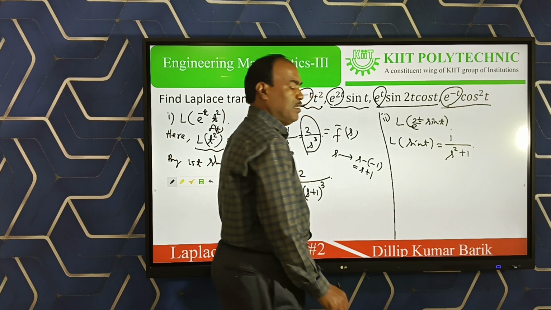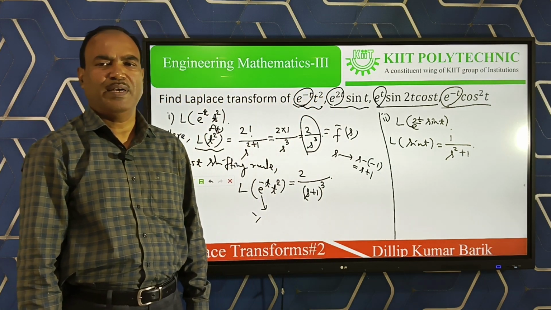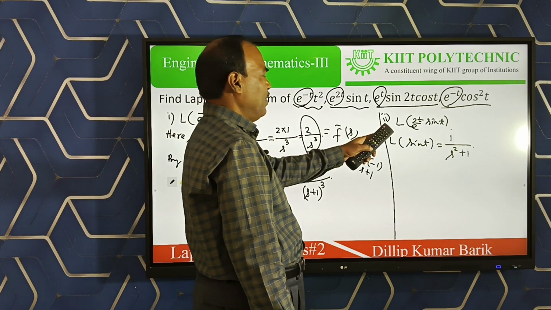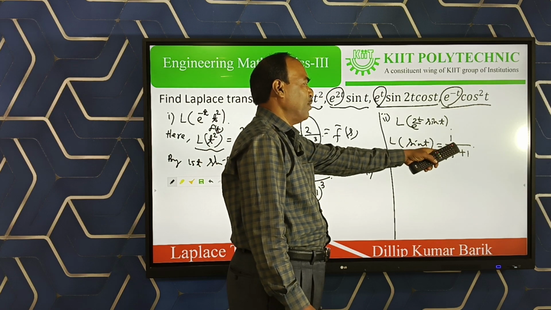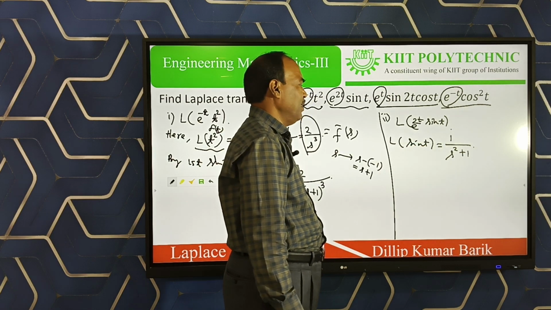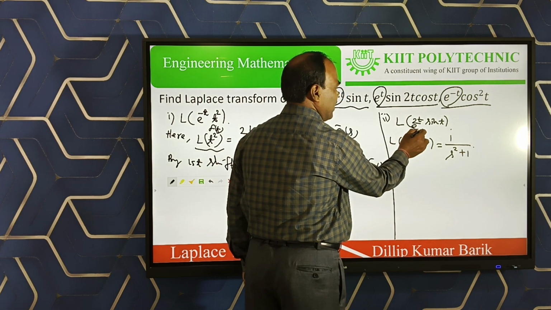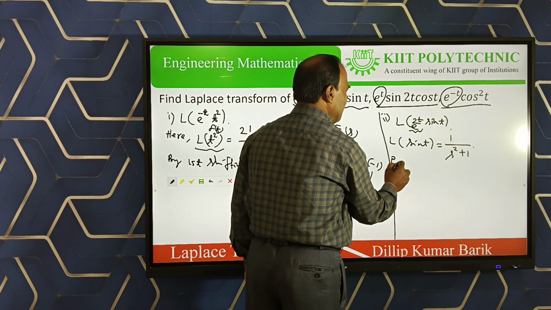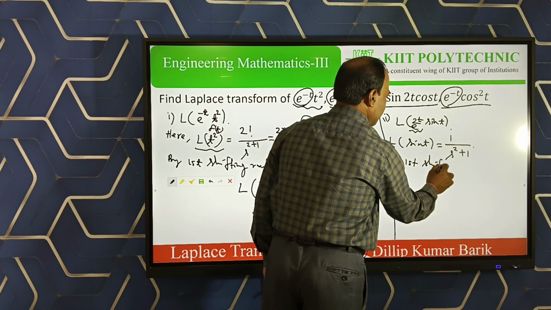Comparing with the formula, Laplace of sin at is a divided by s square plus a square. Here a is 1, so Laplace of sin t is 1 by s square plus 1. Since this is again multiplied with the exponential function, this comes under the first shifting property, the first shifting rule.